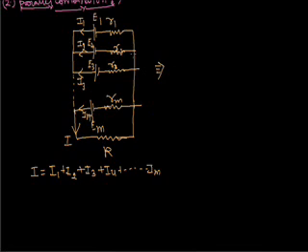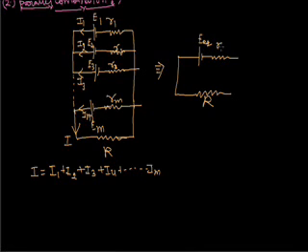First of all, we want to convert all these cells into a single cell combination, with R equivalent and this I. So we will compare the equation for this combination to the equation for the other combination.